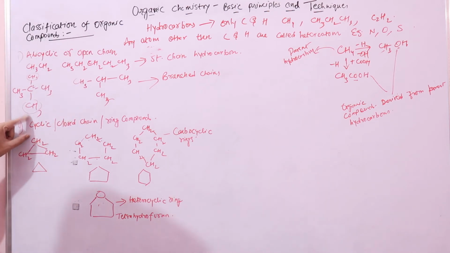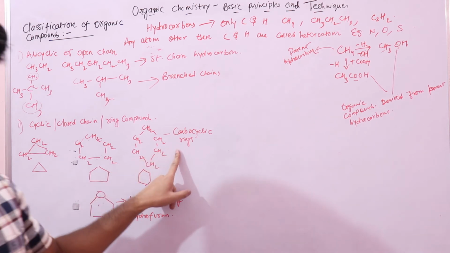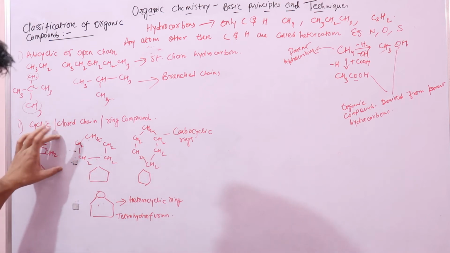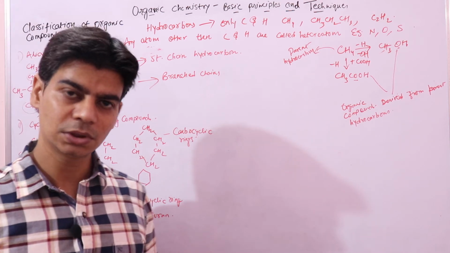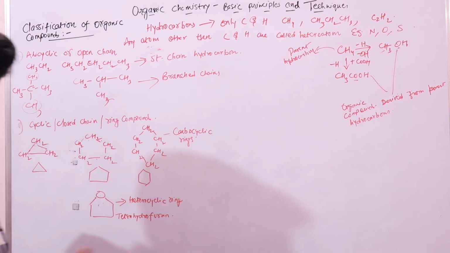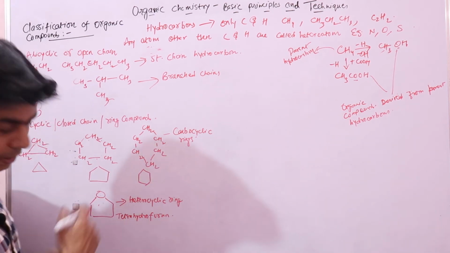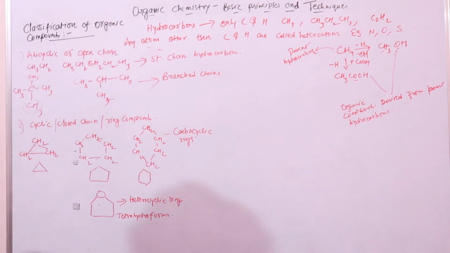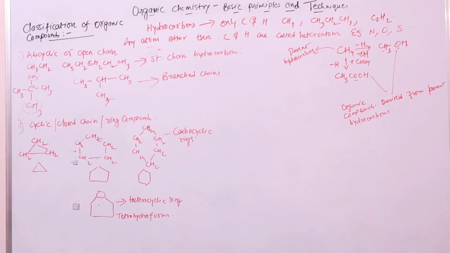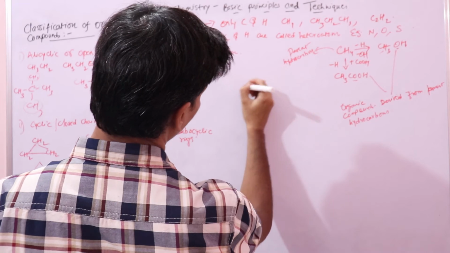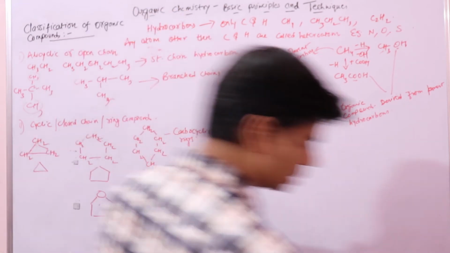So cyclic compounds are of two types. Firstly, carbocyclic rings: ring compounds that consist of only carbon atoms. Or if it contains an atom different from carbon, it's a heterocyclic ring. We call it a heterocyclic compound. Now there is another type of compound, which are aromatic compounds. We have a different class of compounds which are called aromatic compounds.